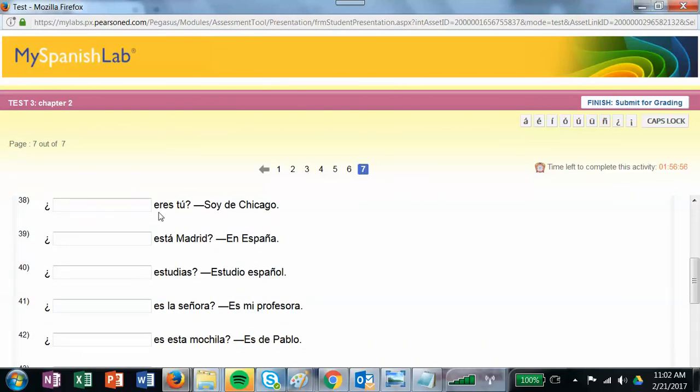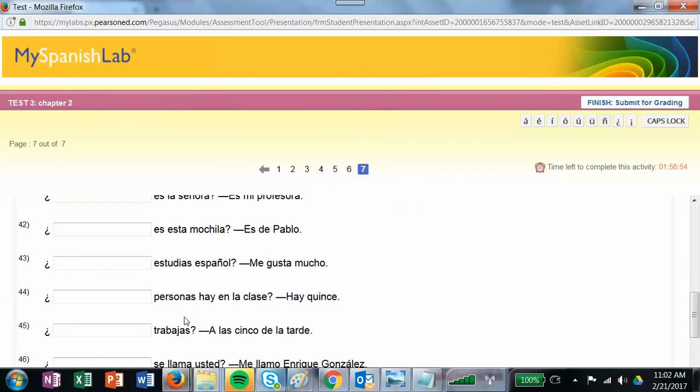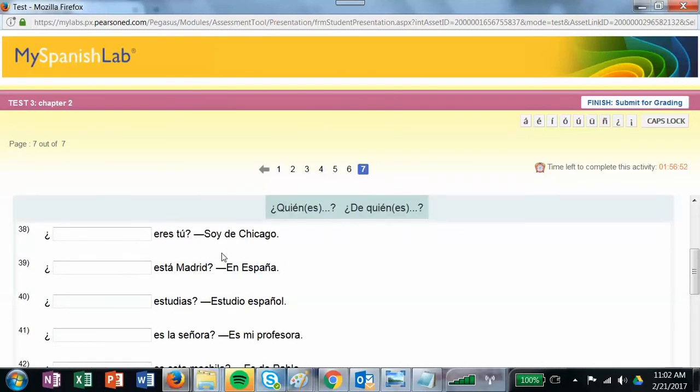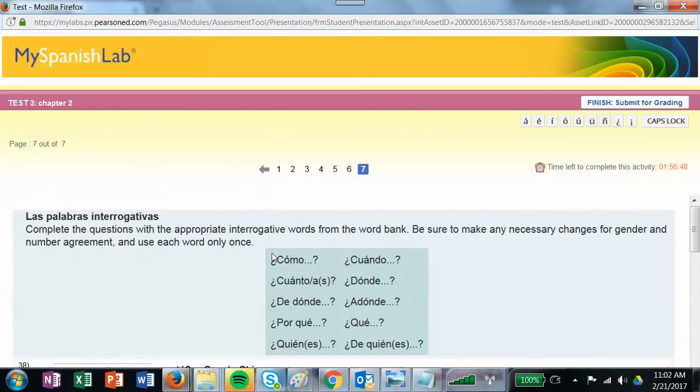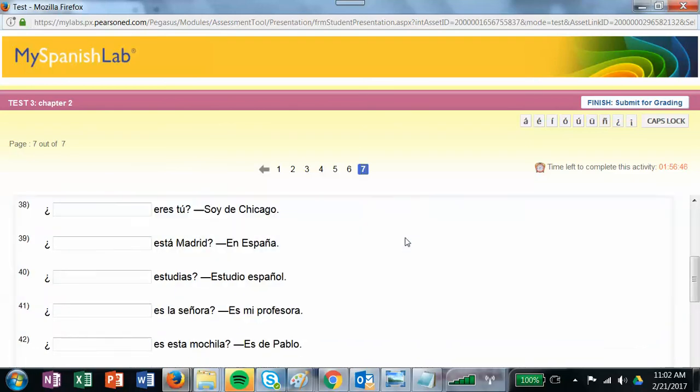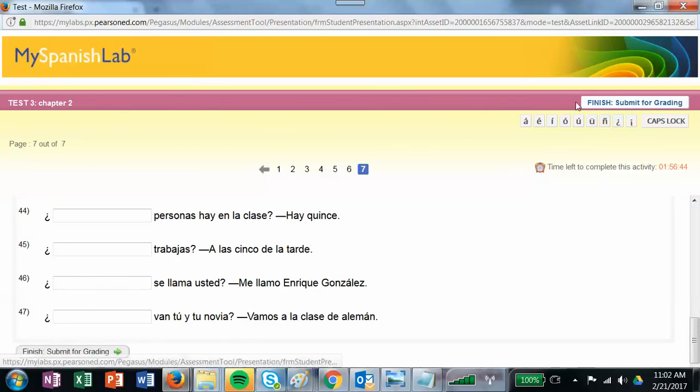And then lastly, you've got your question words. So you'll read the various sentences below and out to the side are the answers, and based on the answers given and the pieces of the sentence that you have, you'll plug in the correct question word. And that's all you have to do. When you're done with that, hit finish and submit for grading.